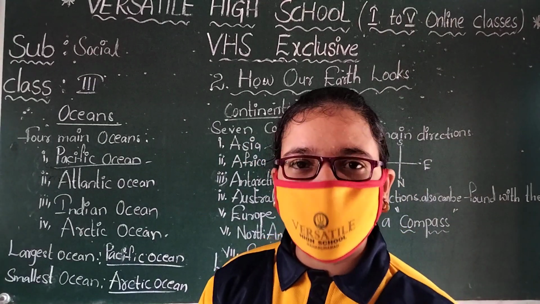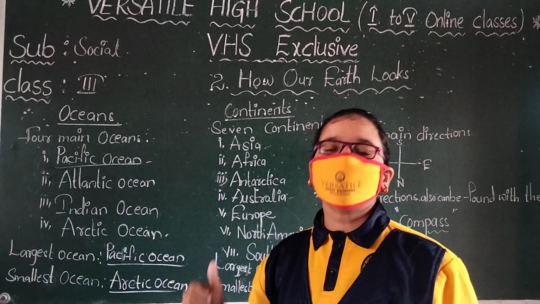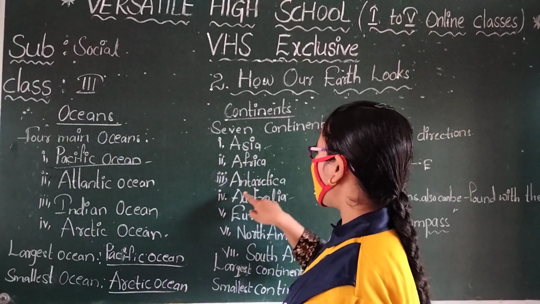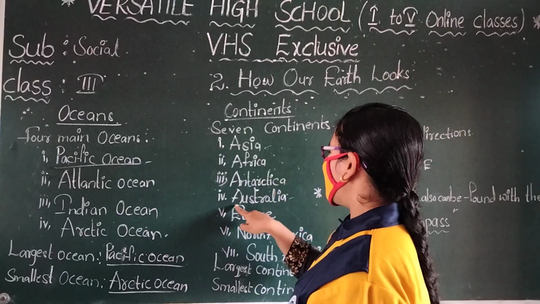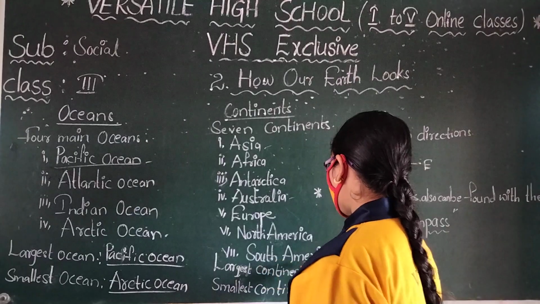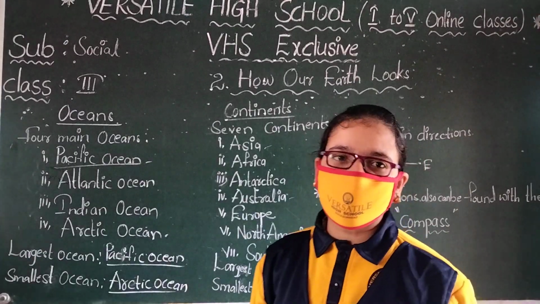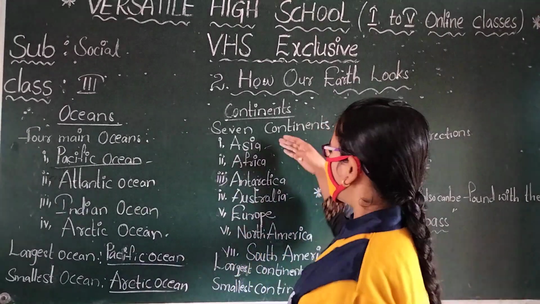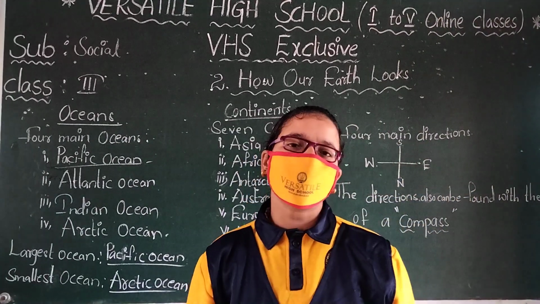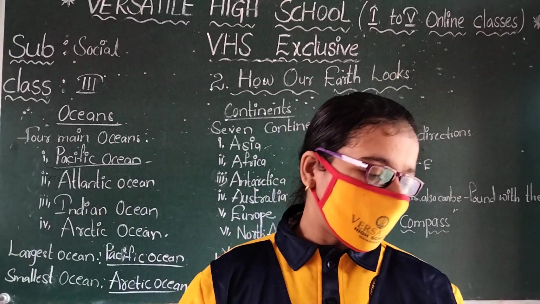Asia, Africa, Antarctica, Australia, Europe, North America, South America. These all are the 7 continents on the earth.